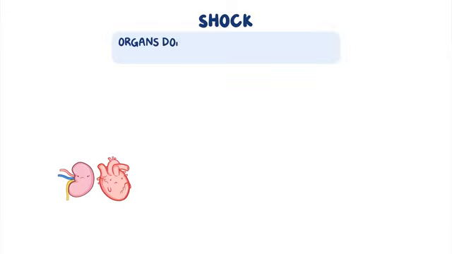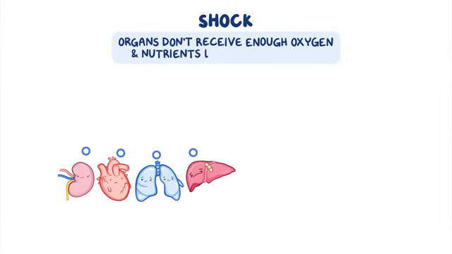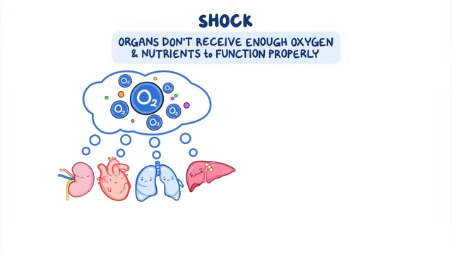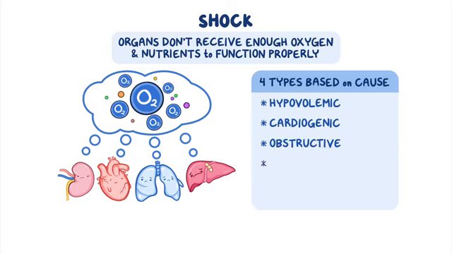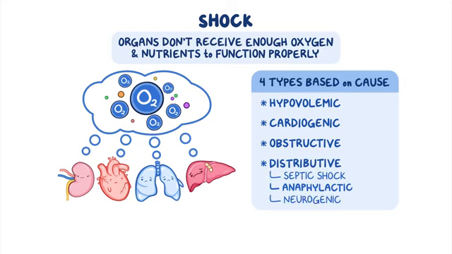Shock is a life-threatening condition that occurs when body organs don't receive enough oxygen and nutrients to function properly. Shock can be grouped into 4 types based on the cause: hypovolemic, cardiogenic, obstructive, and distributive shock, which can be further divided into septic, anaphylactic, and neurogenic.